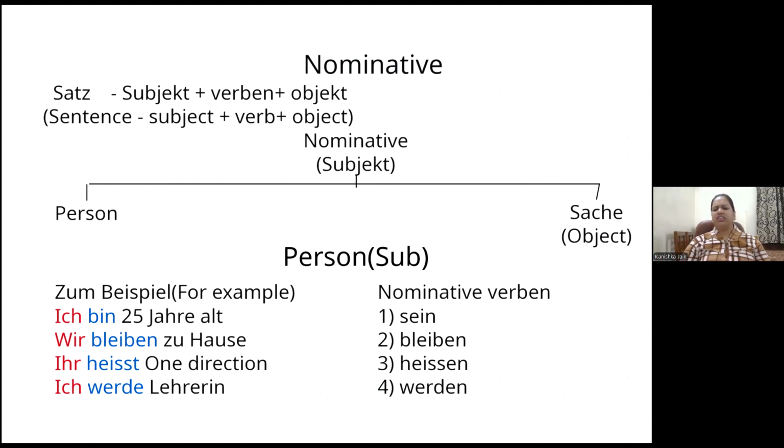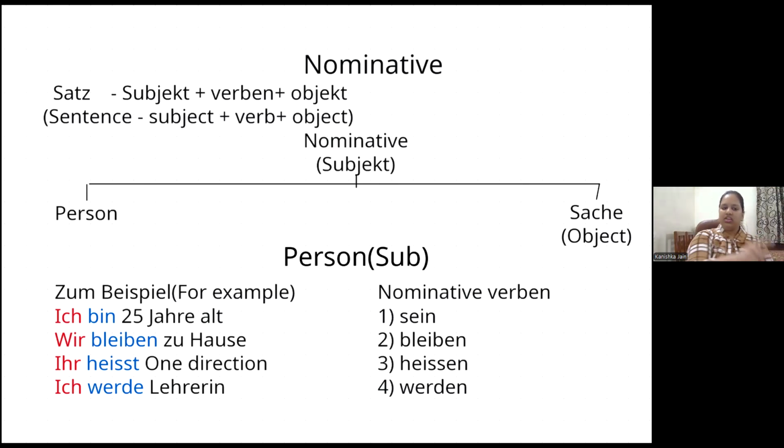So it seems very simple and easy, but there are more easy indicators also. They are called nominative verbs. Whenever these verbs come in a sentence, sein, bleiben, heißen, werden, they are conjugated according to whichever noun is the subject and in the nominative case. Blindly, just cram this up: whenever these nominative verbs, sein, bleiben, heißen and werden, come in a sentence, they are conjugated according to the noun that is the subject and therefore the nominative case of the sentence, always.